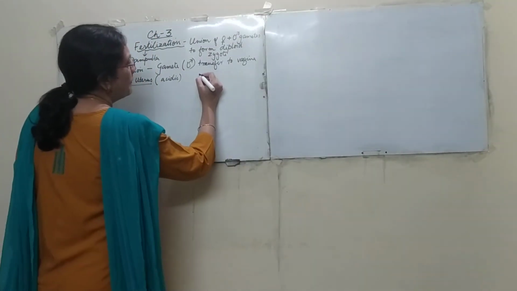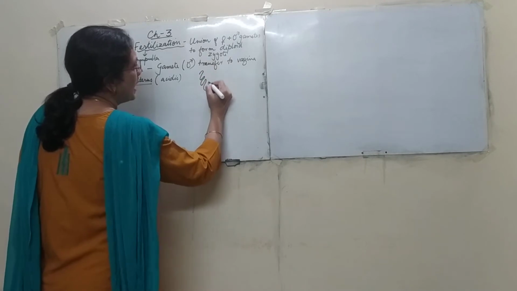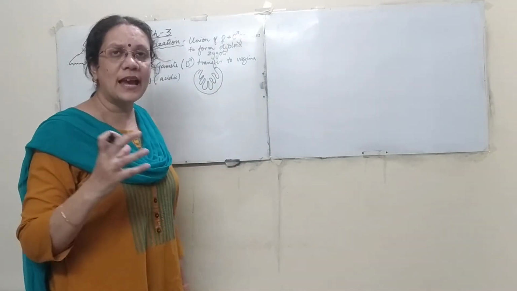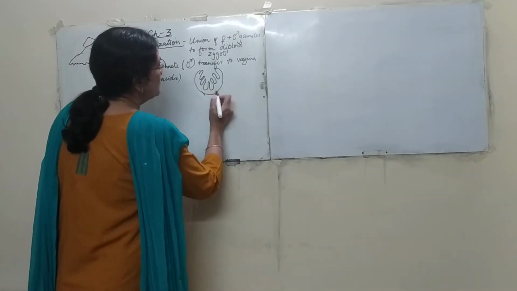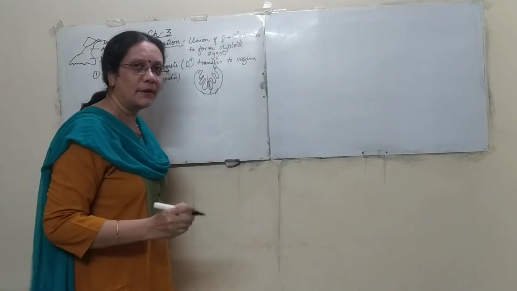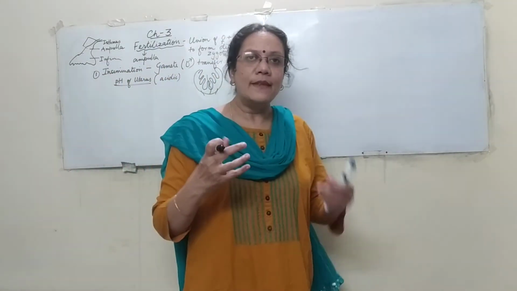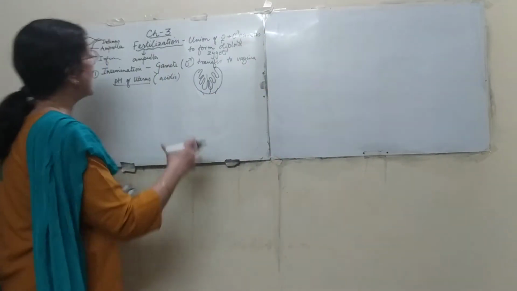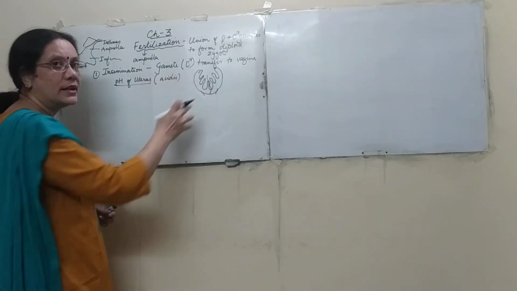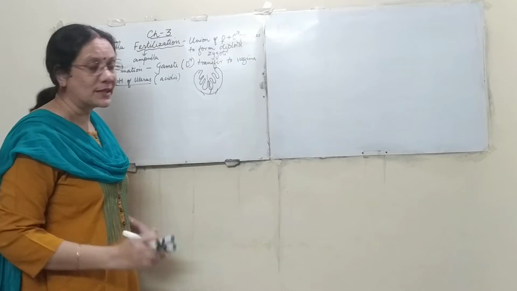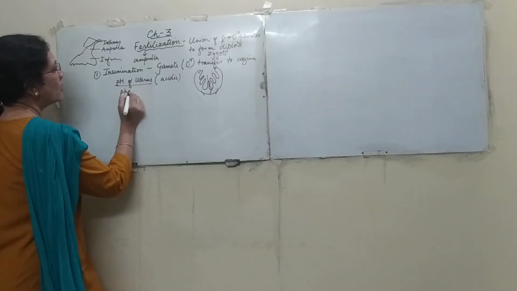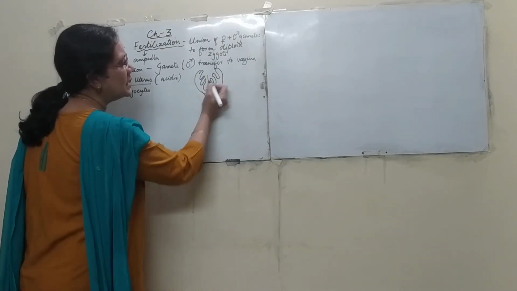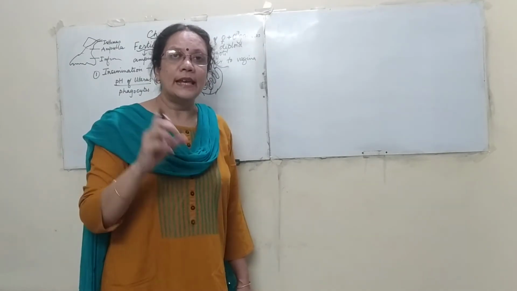Second is the uterus, the endometrium. At this time it is highly invaginated. So what happens? The sperms are unable to pass through them. Even being motile, there is difficulty, or the passage becomes very narrow. Other than this, there are more factors which prevent the movement of the sperms. There is another type of cell called phagocytes. These phagocytes are present in the uterus. What happens? These phagocytes engulf or kill the sperms.